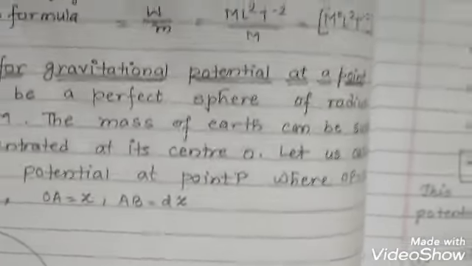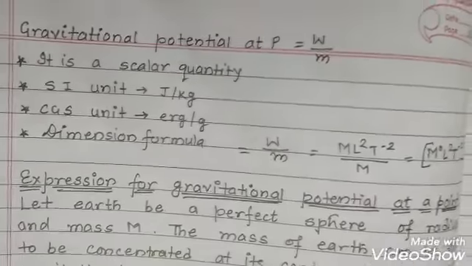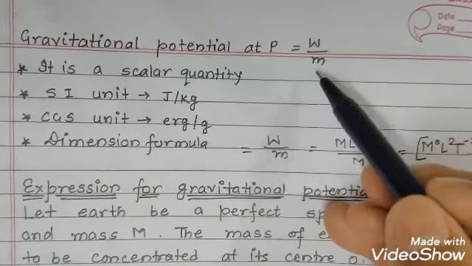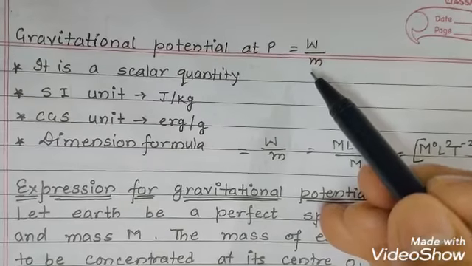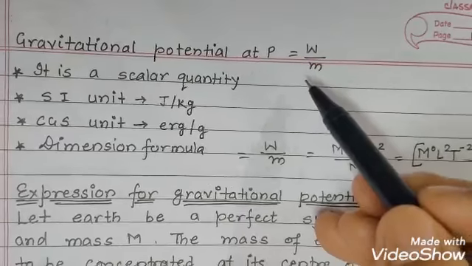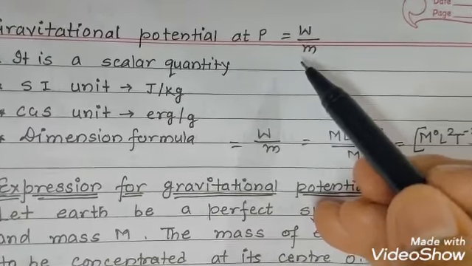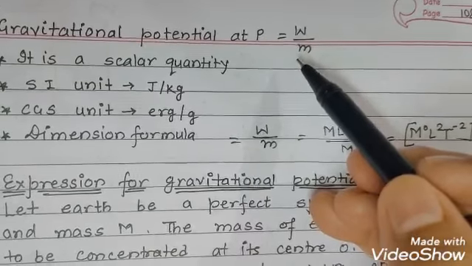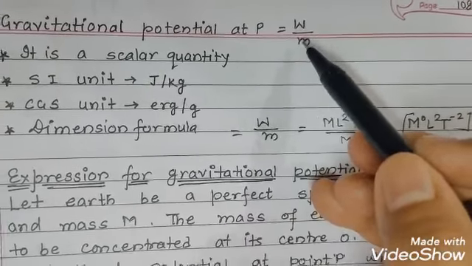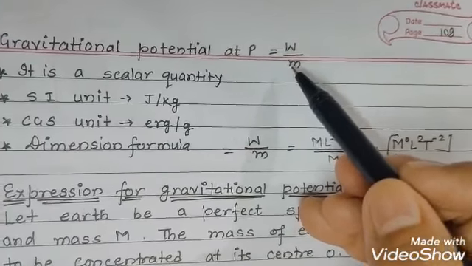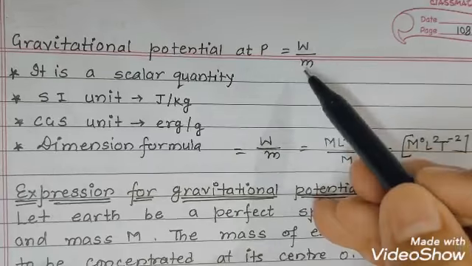In that case the gravitational potential must be W upon m, because the gravitational potential is the work done to bring a unit mass of the object from infinity to a point in the gravitational field. So we are bringing m mass of the object, so the gravitational potential would be work done upon m.